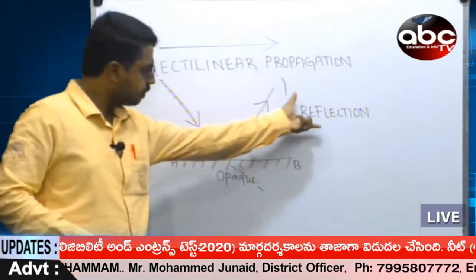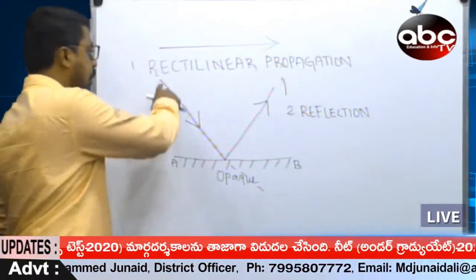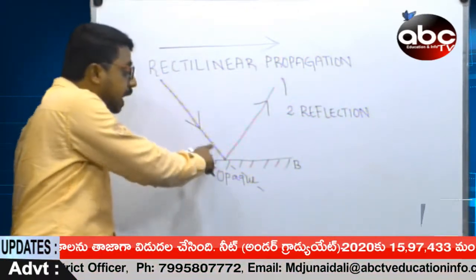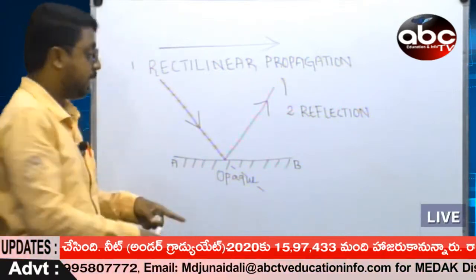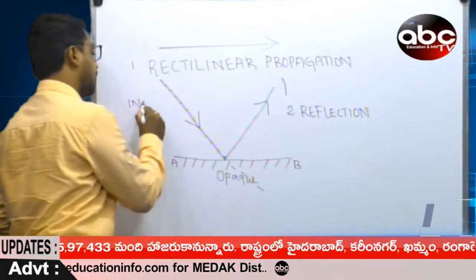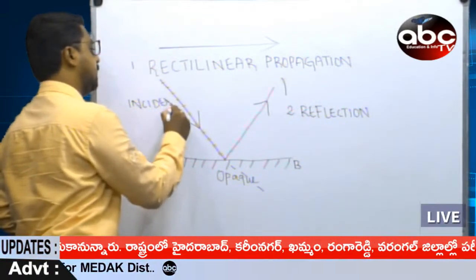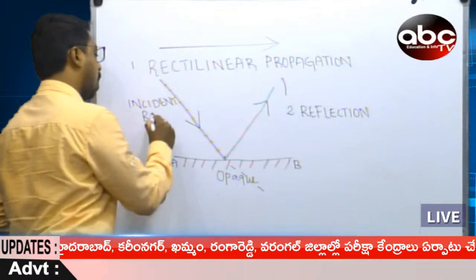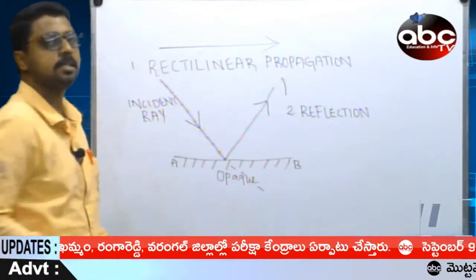Reflection is when a light ray, what is this light ray called? It is incident on an object. Therefore, this light ray is called the incident light ray, or you can also call it the incident ray.